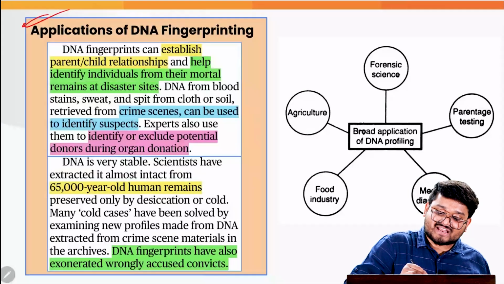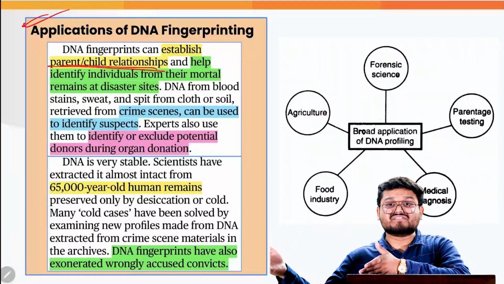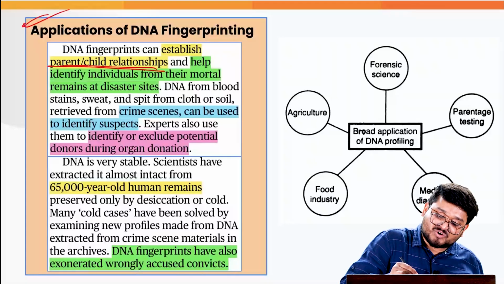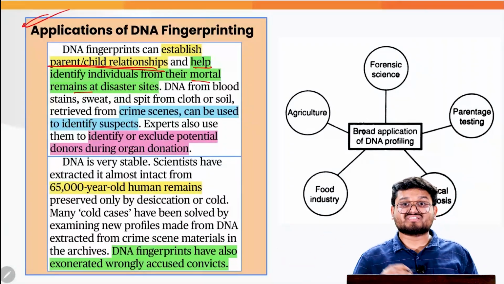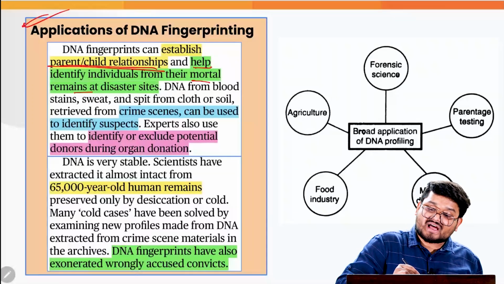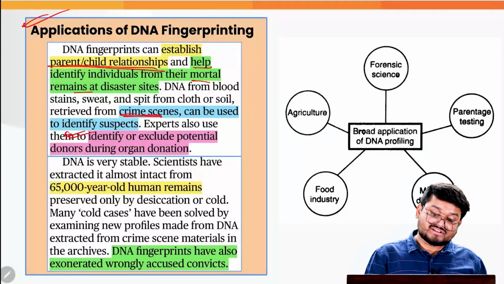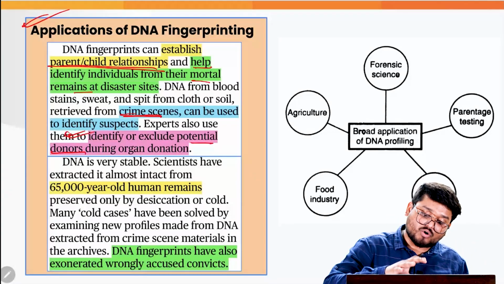Firstly, this can establish parent-child relationships, which are kind of popular in various Hindi TV serial shows in the country, right? This also helps us identify individuals from their mortal remains at various disaster sites, correct? Also, we have various crime scenes where this can be used in forensic sciences. This can also help us identify or exclude potential donors during organ donations.